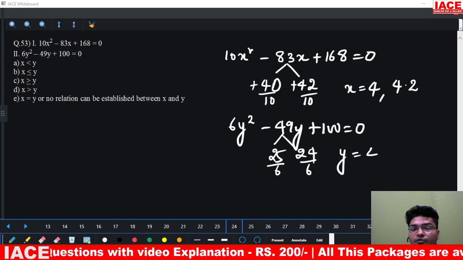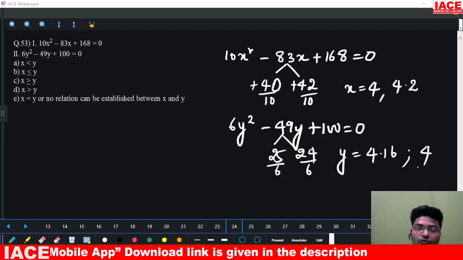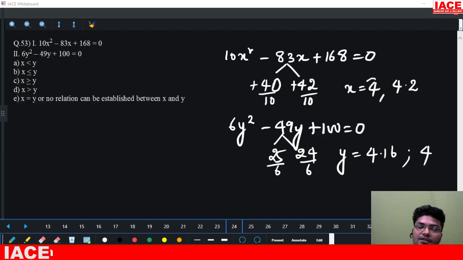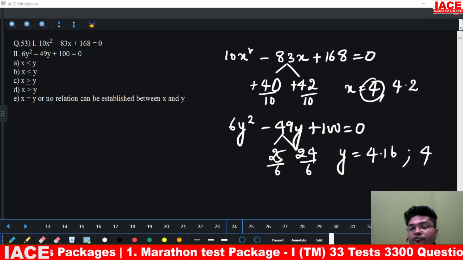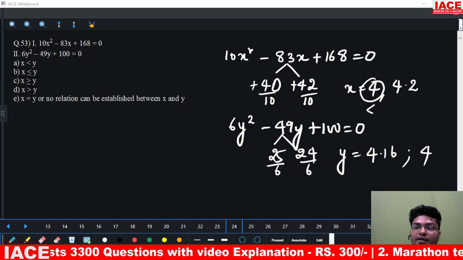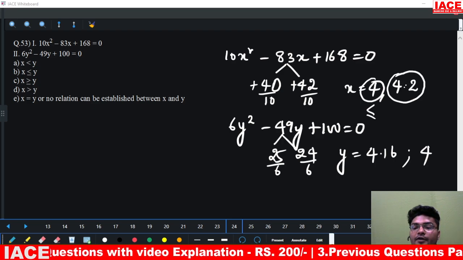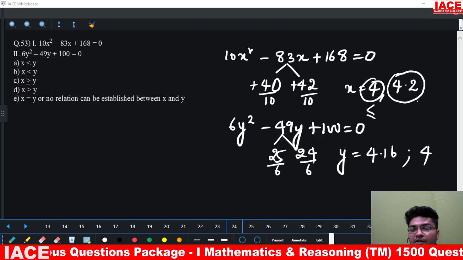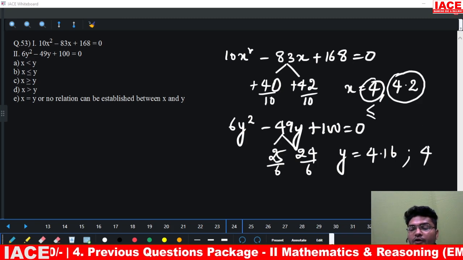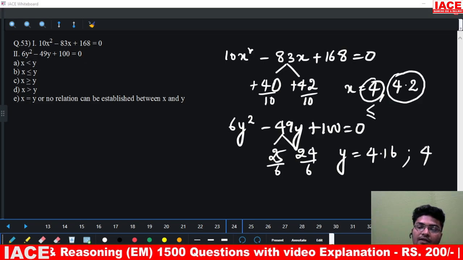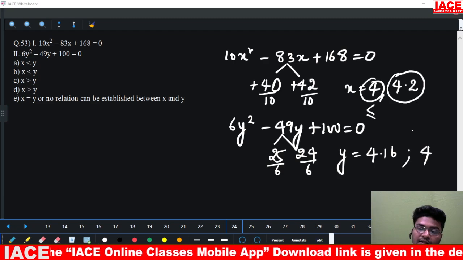Y is equal to 4.16 and y is equal to 4. So if I take x equals 4, 4 is less than 4.16, and 4 is equal to 4, so I'll get less than or equal to from here. If I take 4.2, 4.2 is greater than 4.16 and 4.2 is greater than 4, not less than.